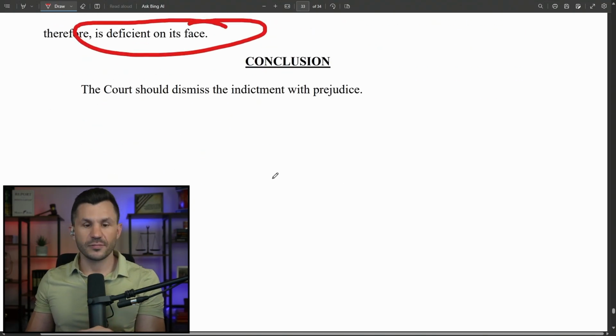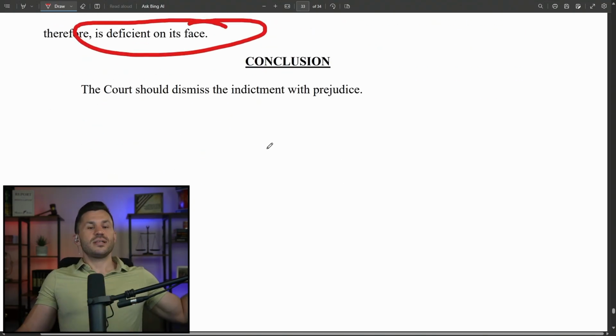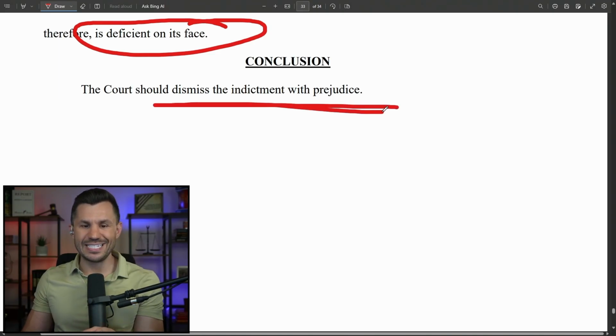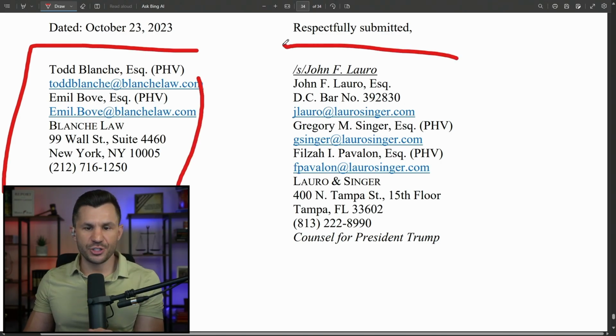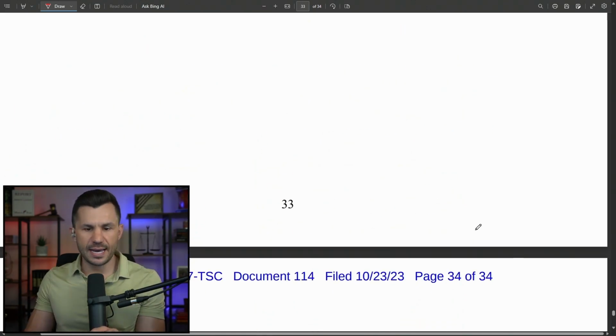Man, that was a doozy. Seriously, serious stuff in there. And it says this court should dismiss the indictment with prejudice. Signed again by the same two familiar faces here, your friends Todd Blanche and John F. Lauro, on behalf of Donald Trump.